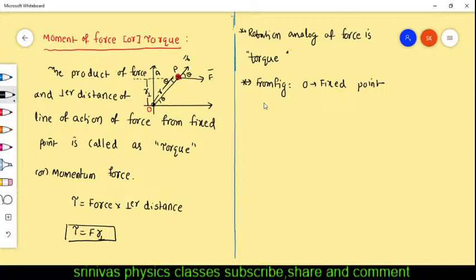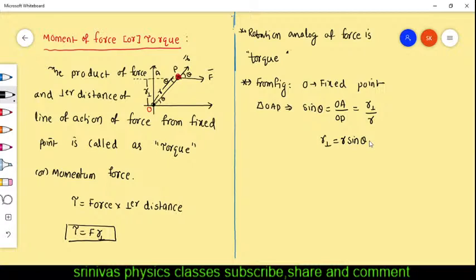From the OAP triangle, sine theta equals opposite side over hypotenuse. Opposite side is OA, hypotenuse is OP. What is OA from the figure? R perpendicular. OP is R. Then from this, R perpendicular you will get as R sine theta.